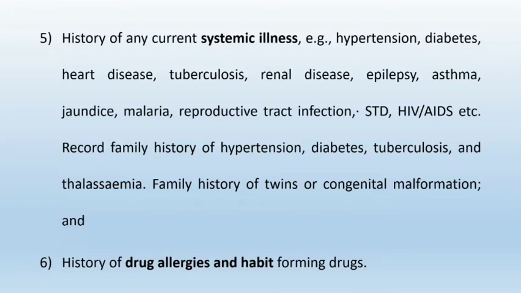So, take a proper history. And also take the history of drug allergies and habit forming drugs.